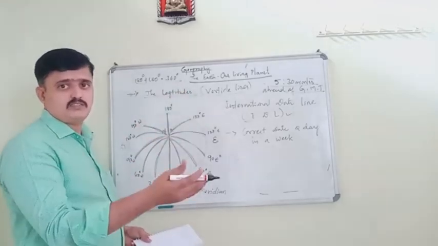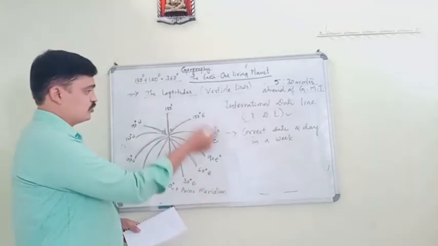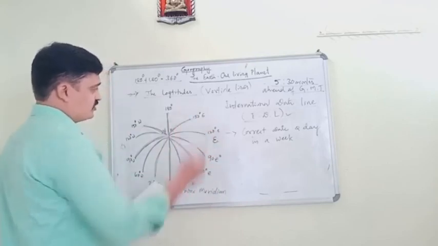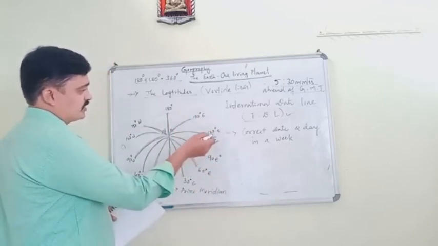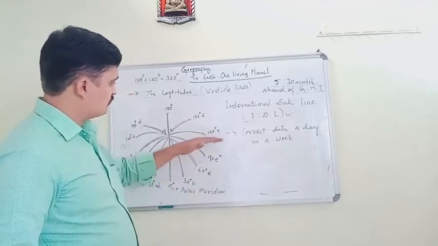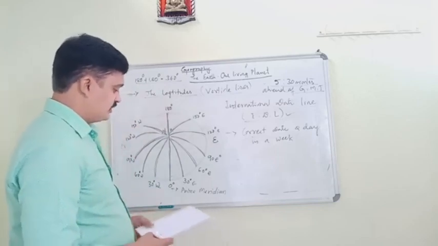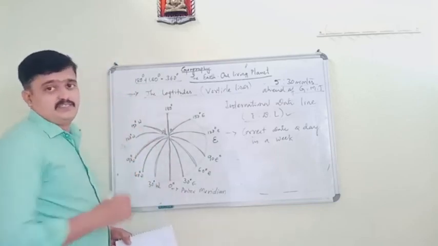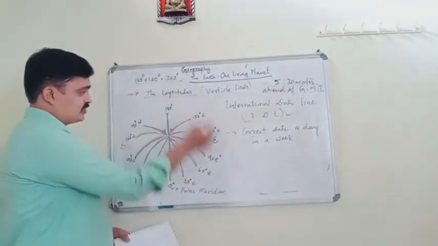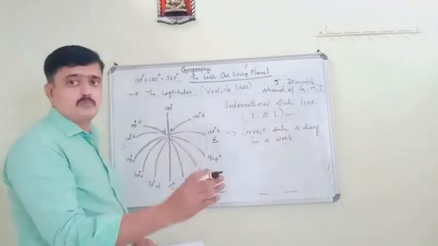When a ship crosses from east to west, it drops a day. So west to east means it gains a day, and east to west means it drops a day.